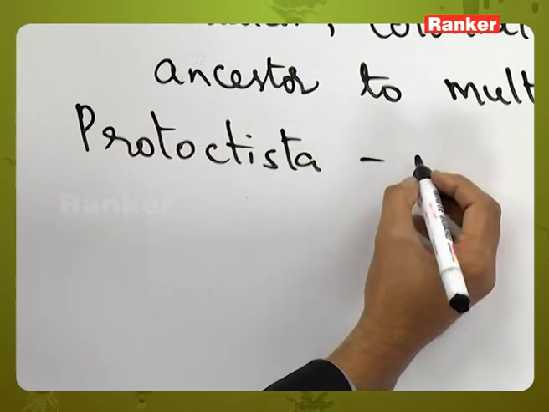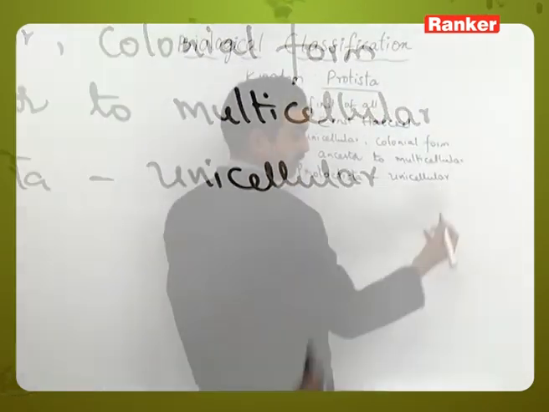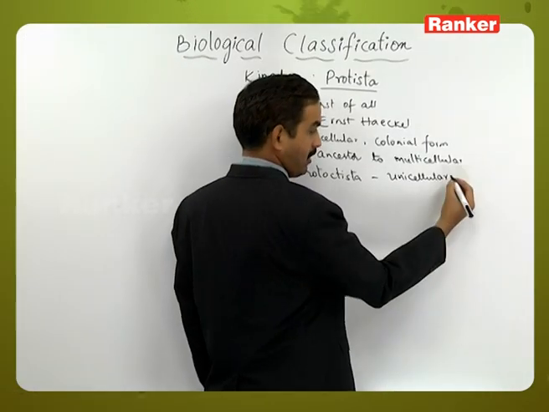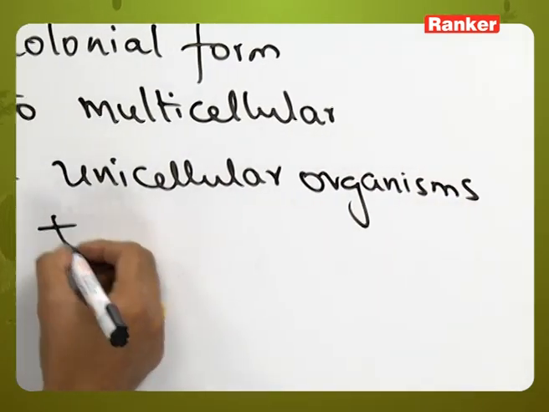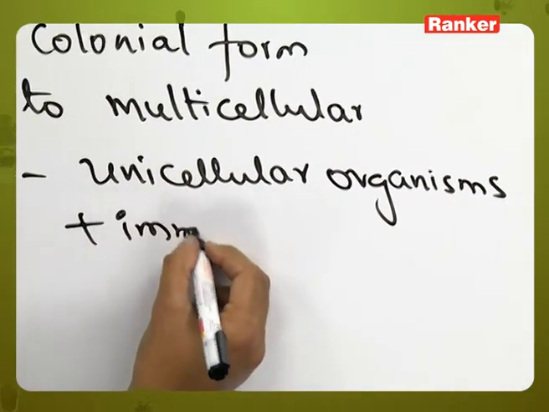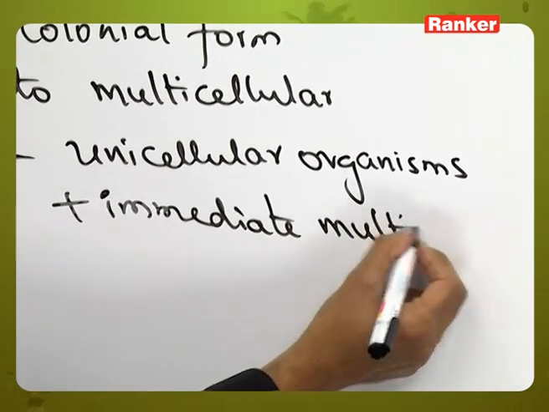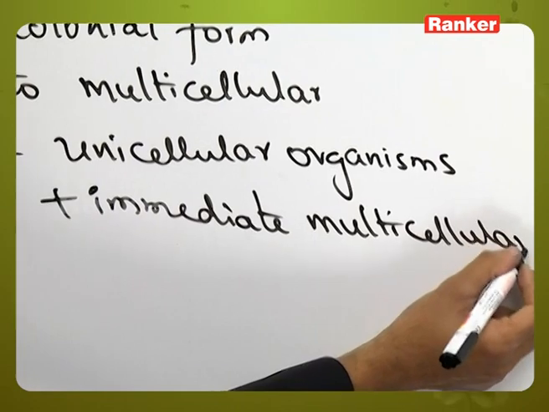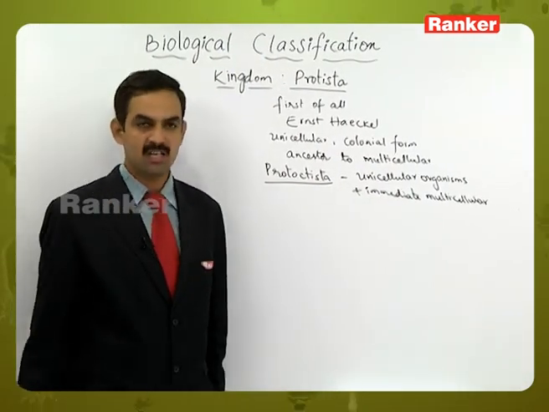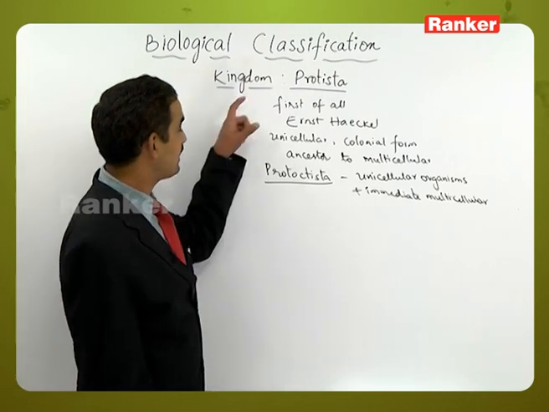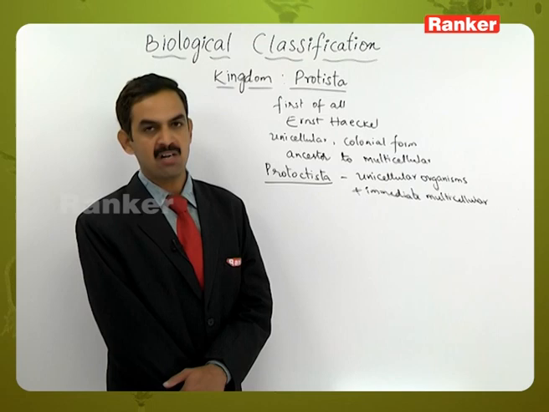This Protoctista includes the unicellular organisms along with immediate multicellular forms. So they included the multicellular forms also, that is why they created a new group called Protoctista nowadays. But actually the Protista includes only the unicellular and unicellular colonial forms.